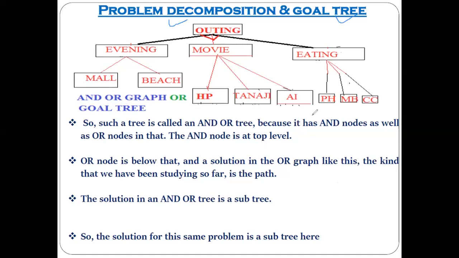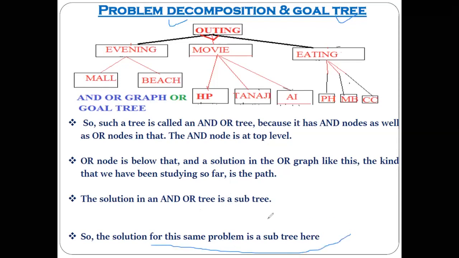Now solution. Any doubt? Somebody has asked. Okay. Now the solution, when you have the problem decomposition and the goal tree representation of any problem, can be another subtree. Here I have done the solution for this same problem, which gives another subtree. Like what? We can have a subtree like this; this is our main problem, so the subtree that we get will look like this.